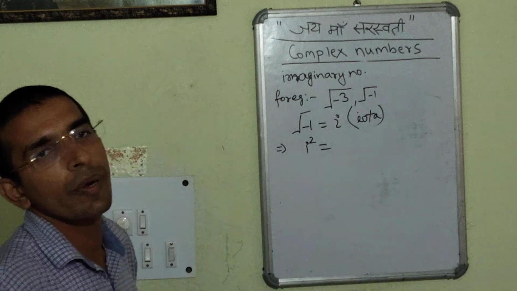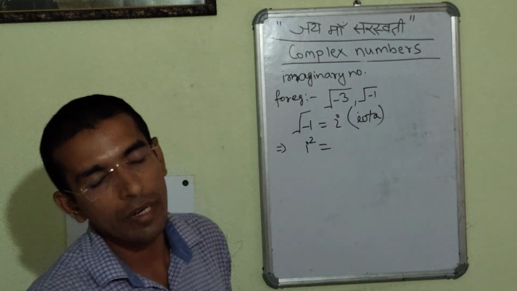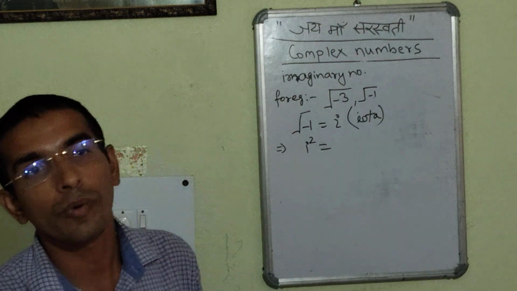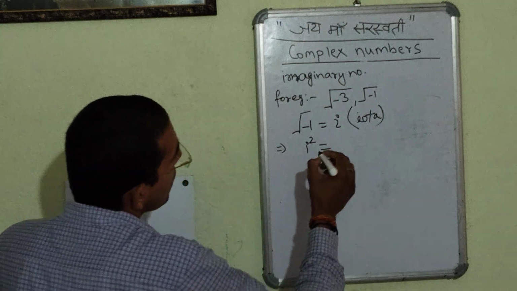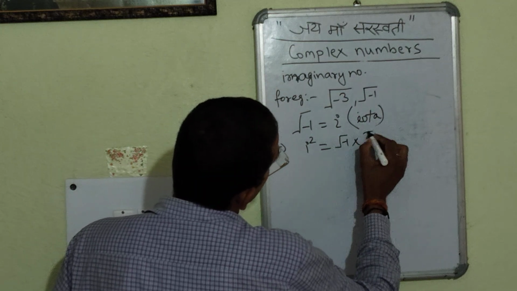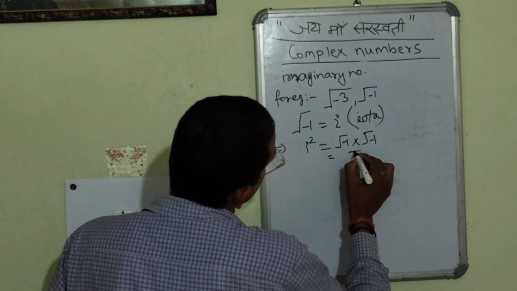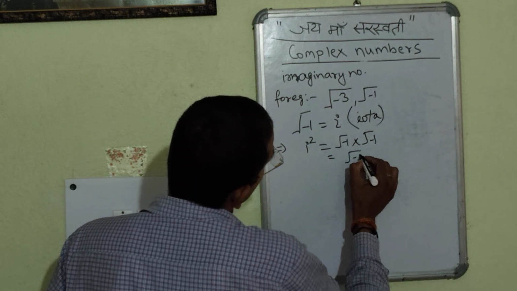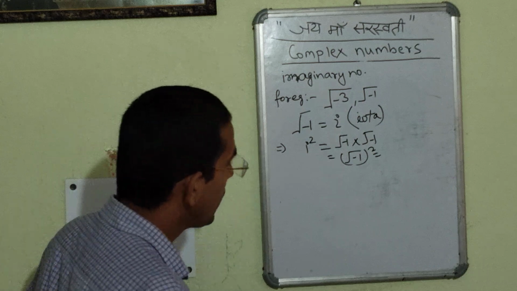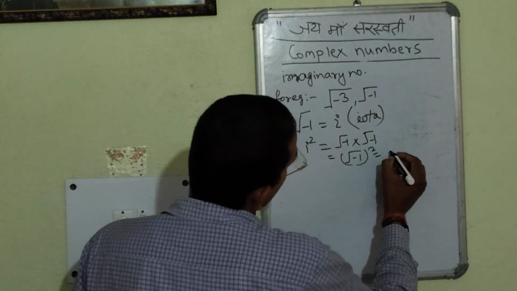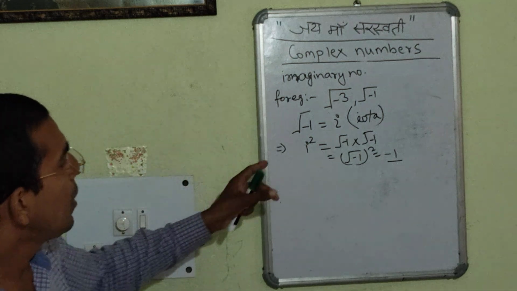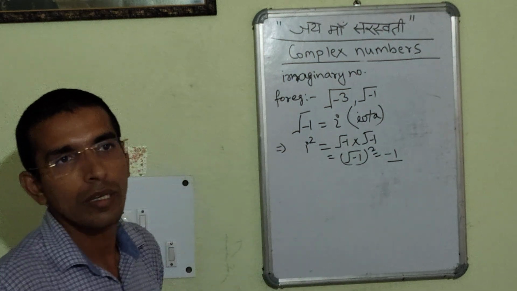if we want to evaluate the value of i square, we can write here i square will be under root minus 1 into under root minus 1. That is, under root minus 1 whole square, which will be minus 1. So we can say i square is equal to minus 1.